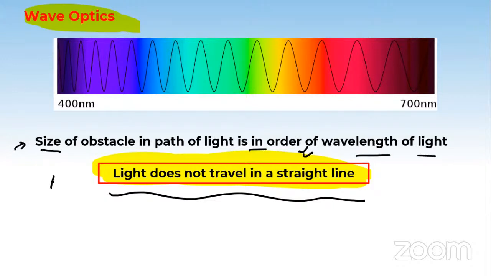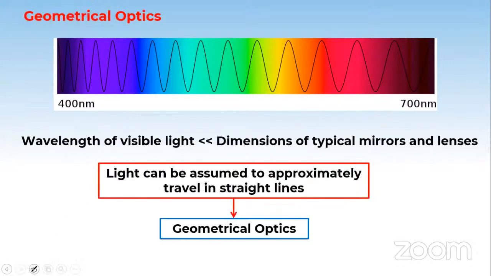Whatever the obstacle is, suppose some slit or some gap in the cardboard, if its dimensions are in the order of the wavelength of the light used, then we say the light does not travel in a straight line. In geometrical optics, light was assumed to travel approximately in a straight line.